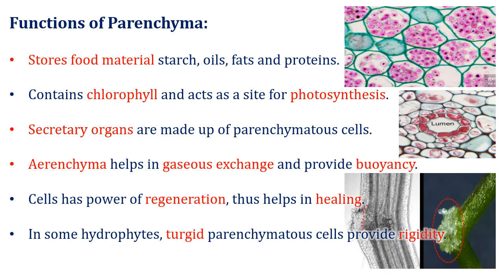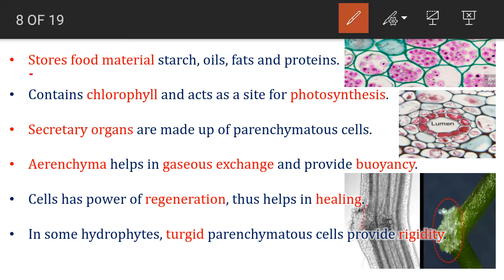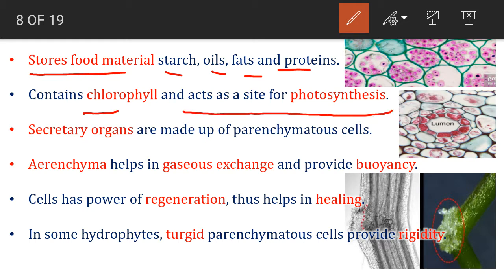The function of parenchyma is generally storage of food materials such as starch, oils, fats, and proteins. When they contain chlorophyll, they act as a site of photosynthesis; that means chlorenchymatous tissue. Here in this image, you can see these red granules, which are nothing but the accumulation of starch.